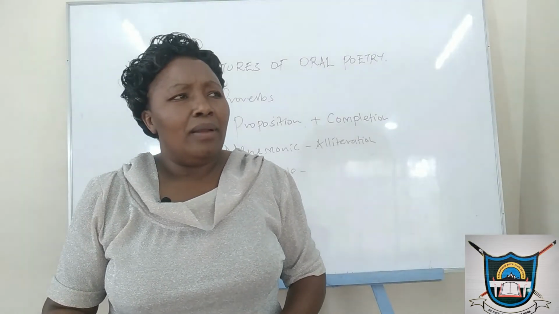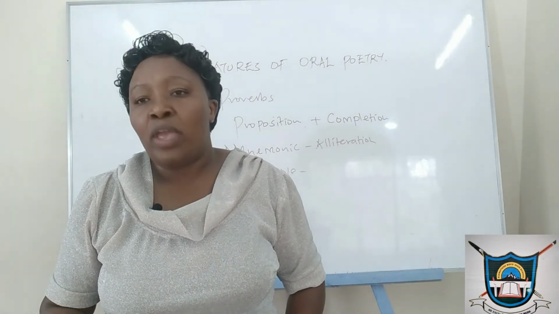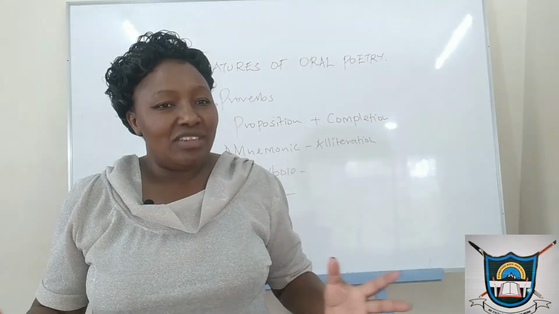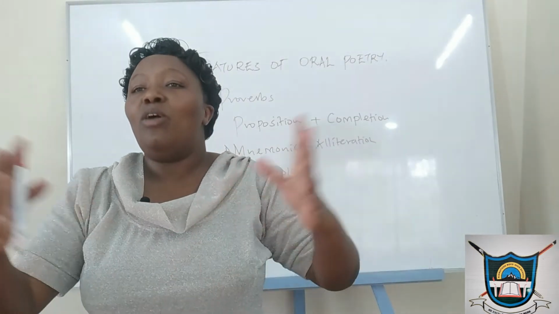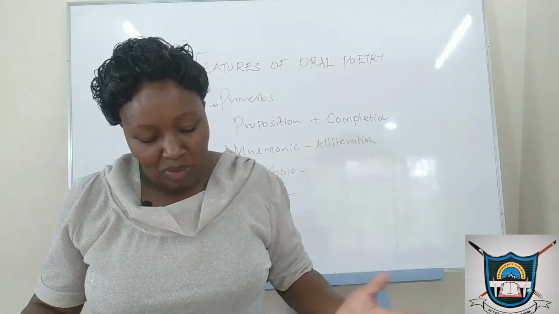For example, when we say, the longest way is the shortest way home, what do we mean by that? There's a lot of contradiction in what we are saying. That if we take the long way, it will be the short way home. So that is what we mean by paradox.